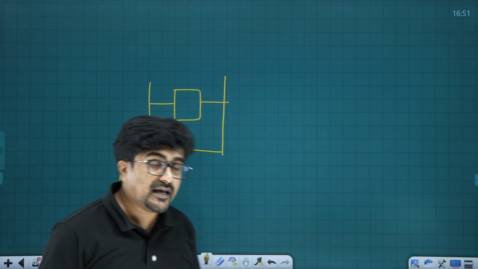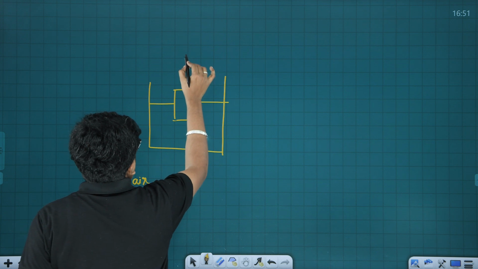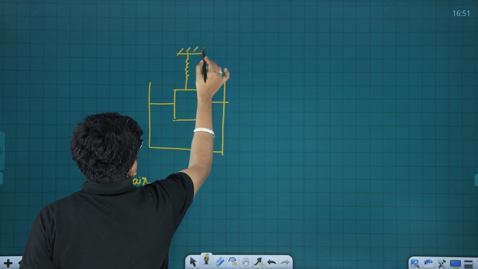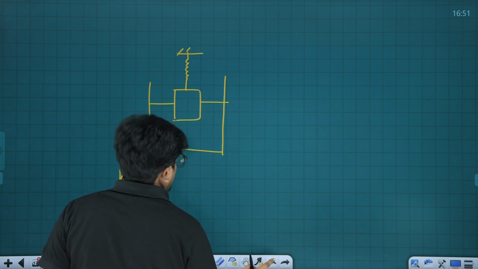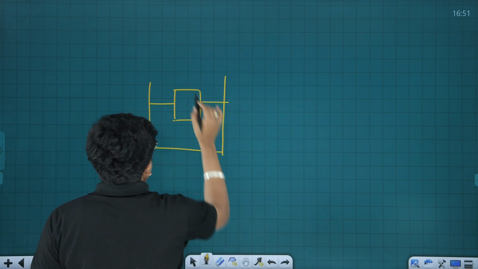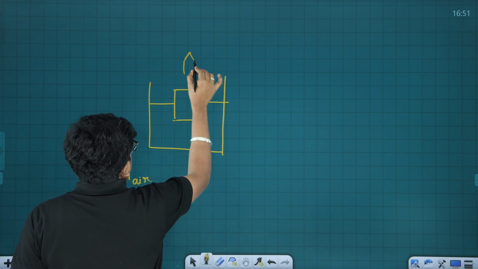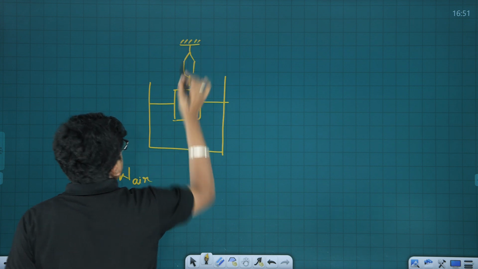Now if this arrangement is taken to a setup like this, let me weigh the same arrangement using a weighing balance, let this be a spring balance.